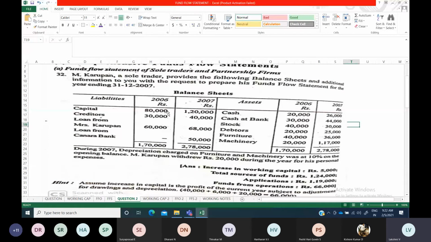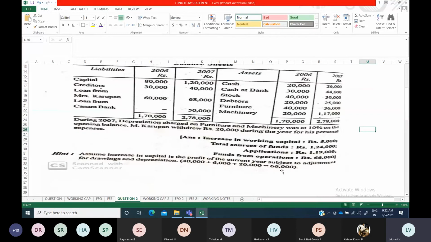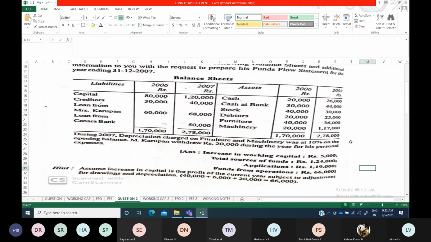Ma'am, whenever drawings are given, capital should not be shown under sources? Yes, it should be shown as an application of funds because it is drawings. Okay ma'am. If drawings are not given, can we show it? Even if drawings are not given, you cannot show it. In a sole proprietorship, capital should not be shown under sources even when it has increased. Okay, yes, thank you.